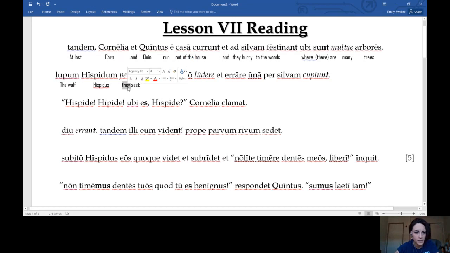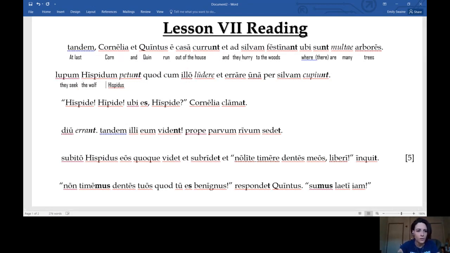But the wolf Hispidus, they seek, doesn't make really good sense. So we're going to take they seek and put it before the wolf Hispidus. So they seek the wolf Hispidus, or you could say they are seeking, or looking for even. Maybe seeking is not a common word that we use, so we could say they're looking for the wolf Hispidus.